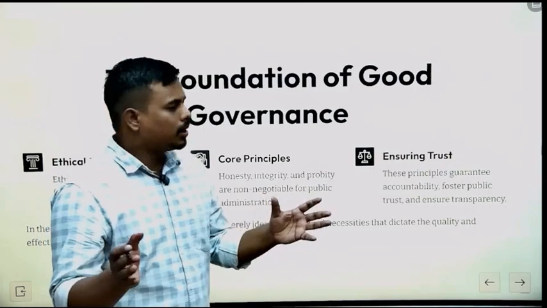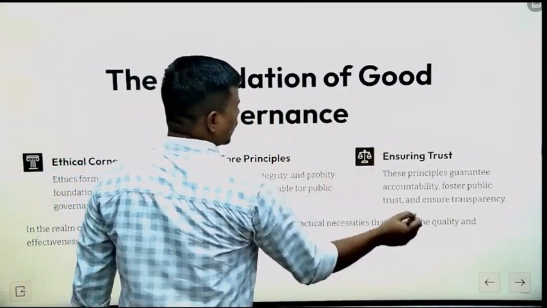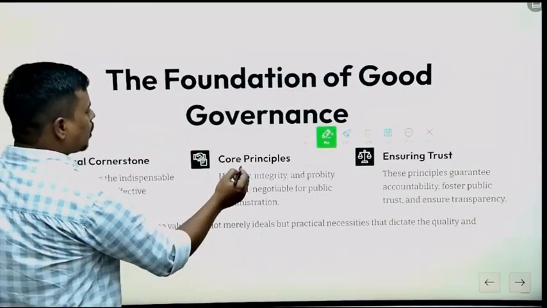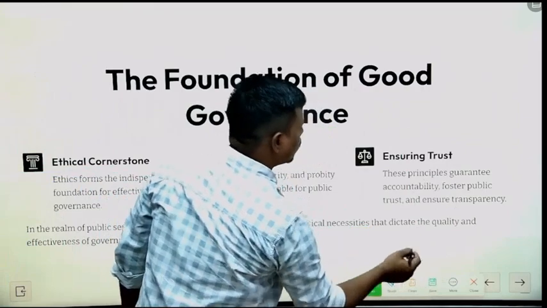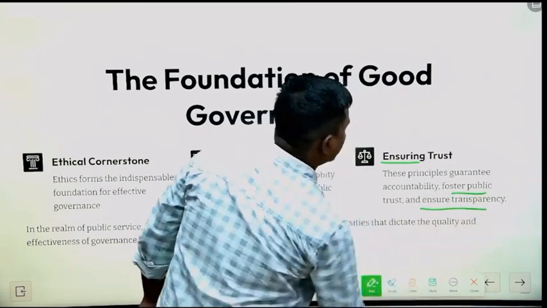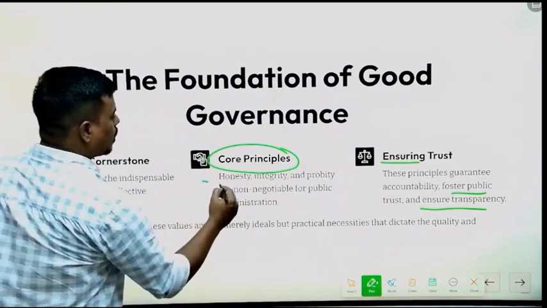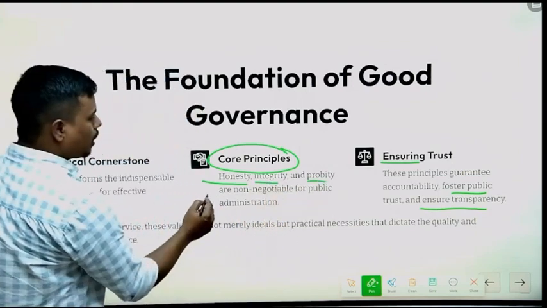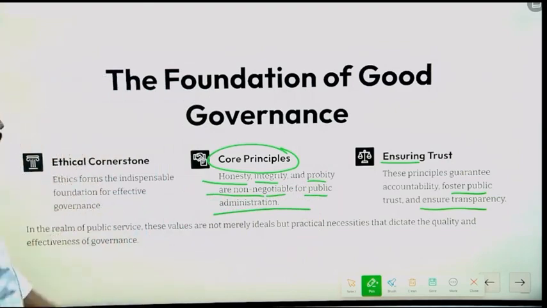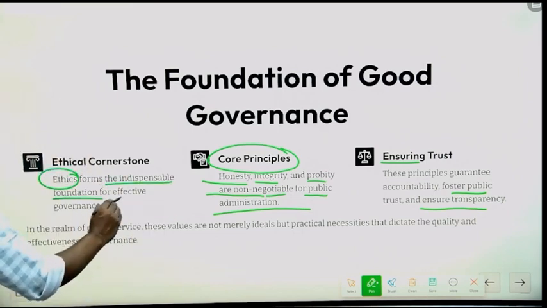So, what we were discussing is how the ethics paper is the foundation of good governance, as it ensures trust between the public and the people, and ensures transparency in the system. Now, the core principles of this ethics paper are honesty, integrity, and probity, which are non-negotiable for public administration. And what is the ethical cornerstone for this? Ethics forms the indispensable foundation for effective governance.